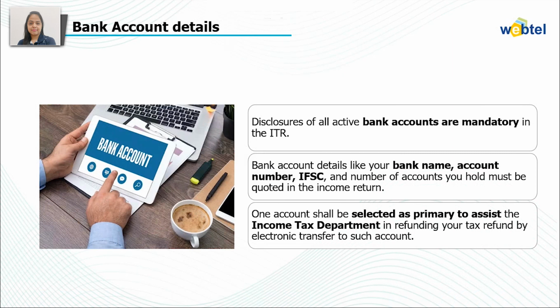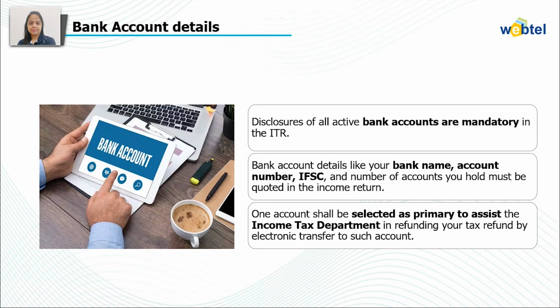Then you need to have the bank account details. As disclosure of all the active bank accounts is mandatory in the ITRs, the bank account details like bank name, account number, IFSC code, and the number of accounts the assessee is holding must be quoted in the income tax return. And one account shall be selected as a primary to assist the income tax department in refunding your tax refund by electronic transfer to such account.